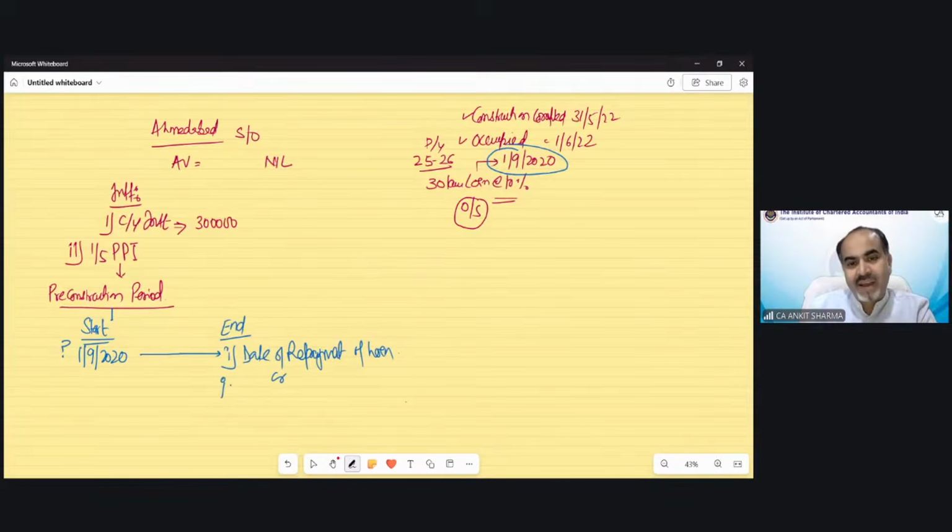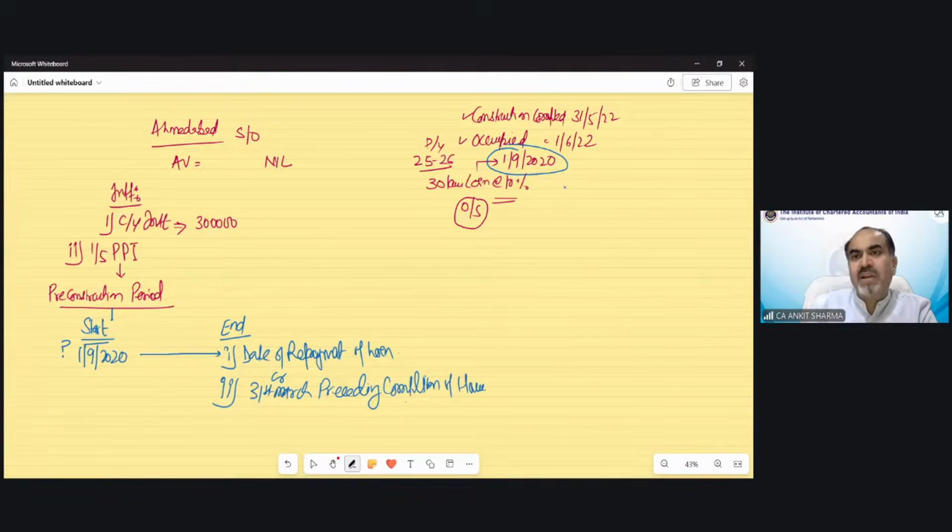And the second date is 31st March preceding completion of house. So tell me, the completion has been done on 31st May 2022.